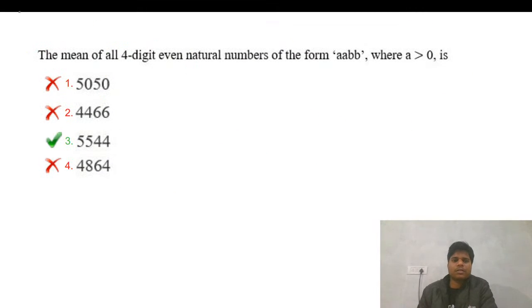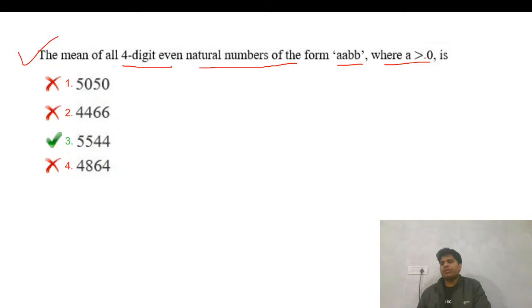Next, the mean of all 4-digit even natural numbers of the form AB, where A is greater than 0. Definitely A will be greater than 0.